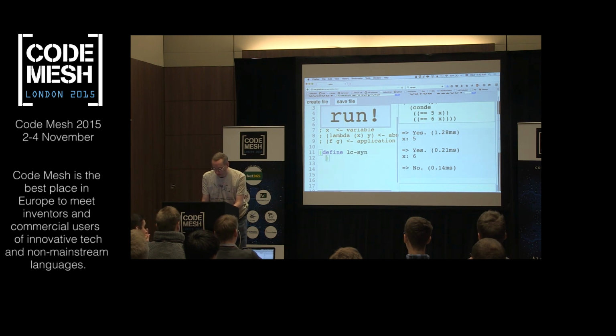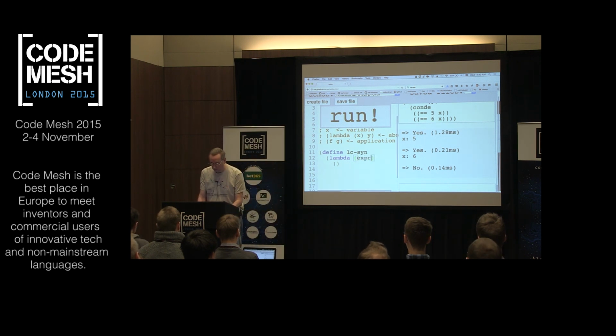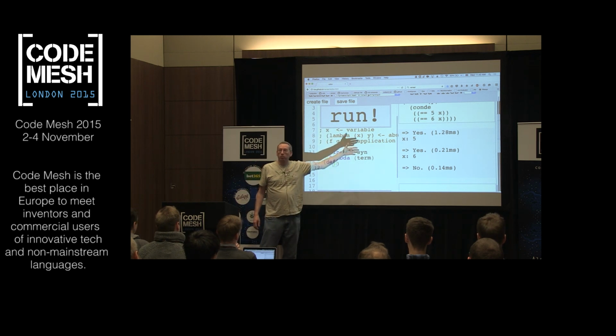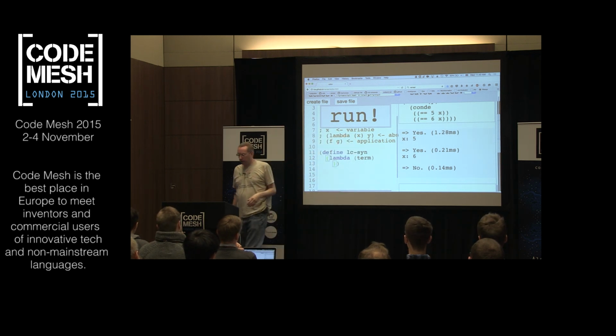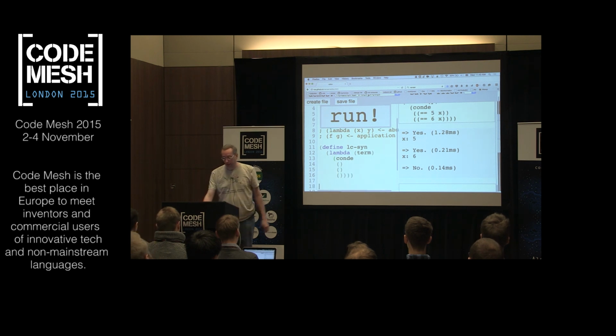Because we're in a schemely language, we're going to define this function using lambda, and give it some argument. I'll say we're taking a term, a lambda calculus term. Now what we want to do is match against the three possible terms. Which miniKanren operator should I write next? I've got conde, because I have choices to make. How many clauses am I going to have for this conde? Three, that's right. So I'll go ahead and write down my clauses.